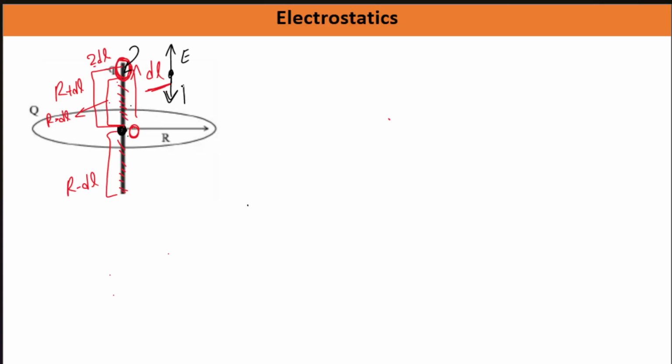Okay, so it was like this. So here it looks like an oscillation-like case, but again we need to check further by calculation. So try to find this force, the dF force. Now what will be this dF force? This dF force will be nothing but the charge on this 2dl section, that is lambda into 2dl, into the electric field at this position, E.